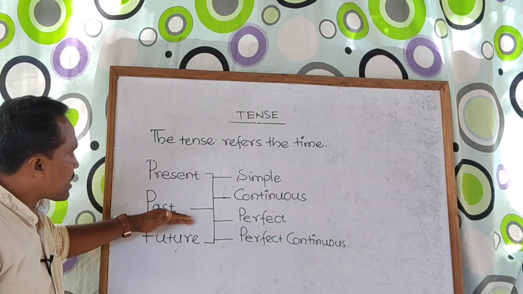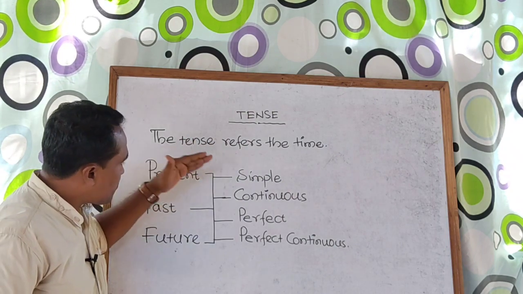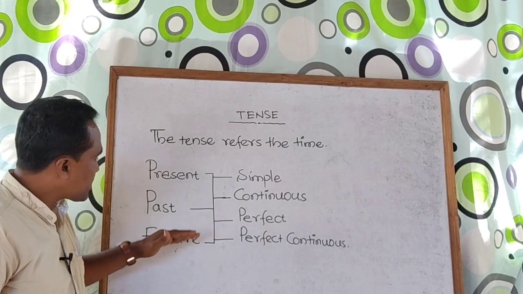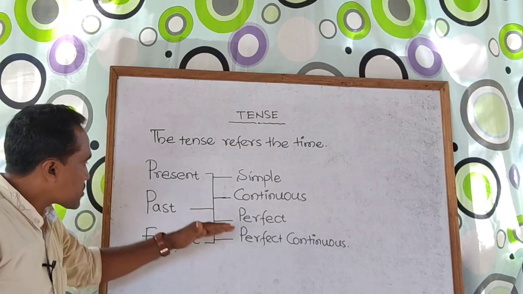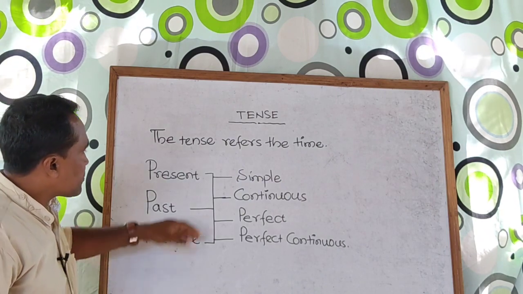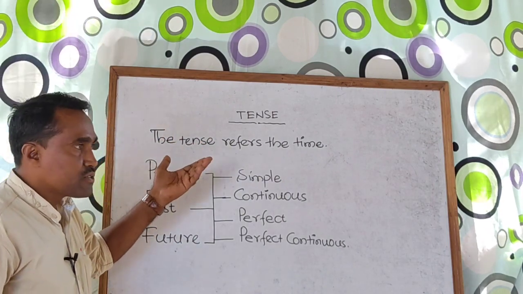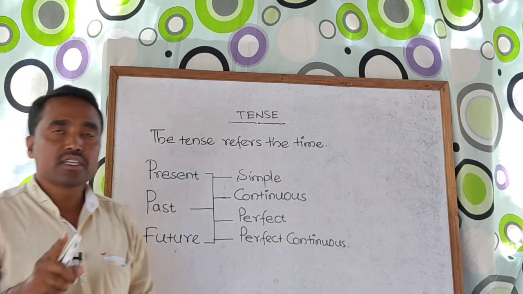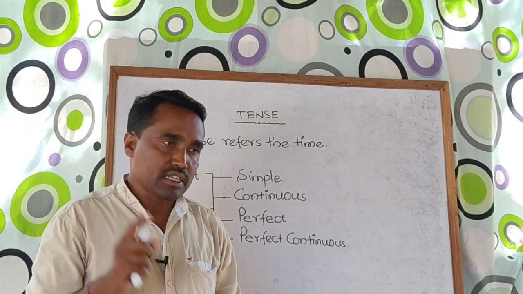In past tense we have simple past tense, past continuous tense, past perfect and past perfect continuous tense. And in future tense you will get simple future tense, future continuous tense, future perfect and future perfect continuous tense.